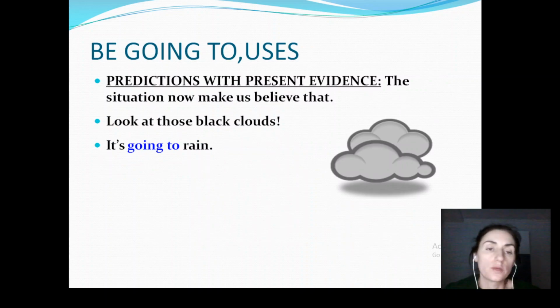When do we use be going to? Sorry. We use it when we try to predict with present evidence. So the situation now makes us believe that. So when we have certainty that something is going to happen. For example, look at those black clouds. It's going to rain.